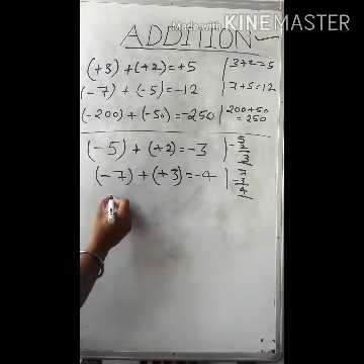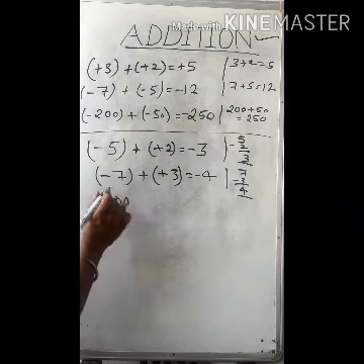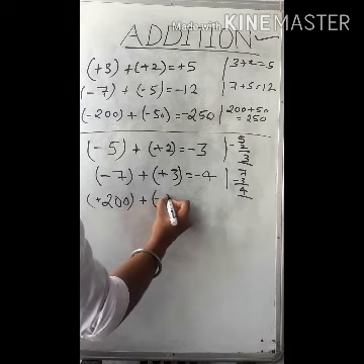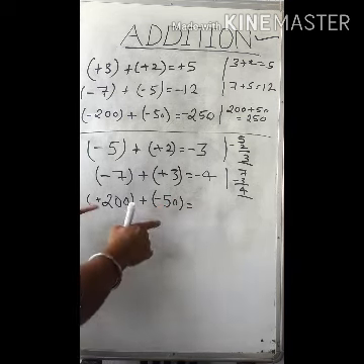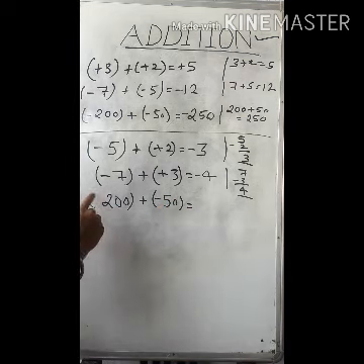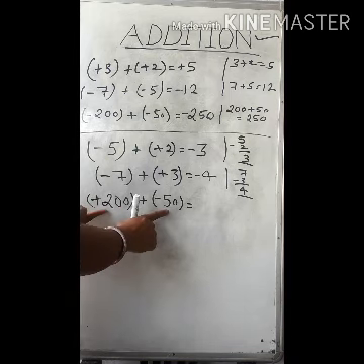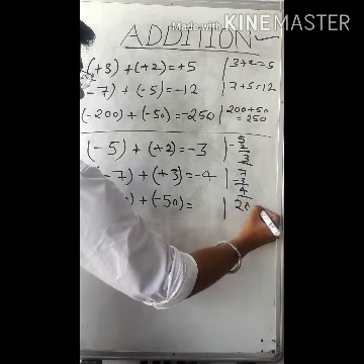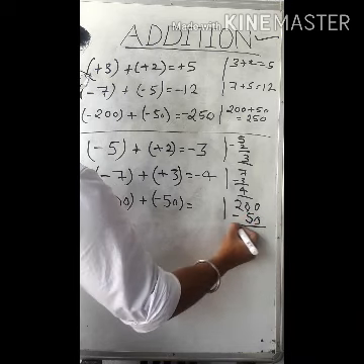Okay, let's take another example. +200, and I have to add -50. So here 200 is positive and 50 is negative. That means both integers have different signs, so I will subtract them. So 200 minus 50, what will I get? 150.